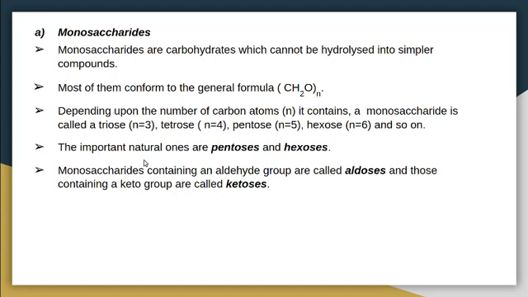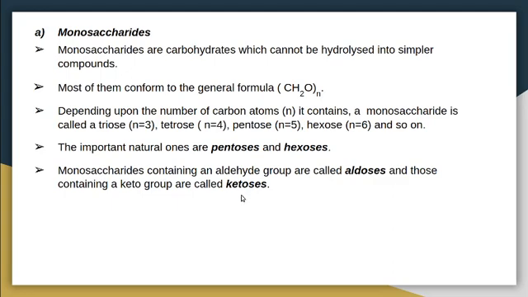The important naturally occurring monosaccharides are pentoses and hexoses. Then monosaccharides containing an aldehyde group are called aldoses, and those containing a keto group are called ketoses.